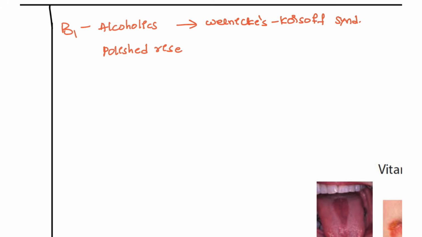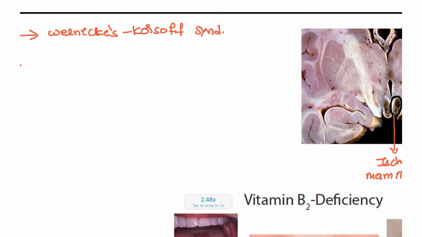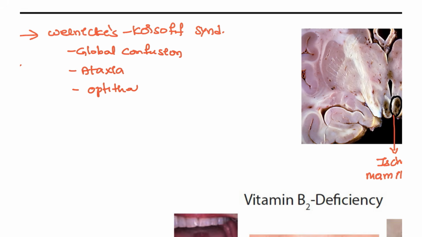Wernicke-Korsakoff syndrome, right? So in Wernicke syndrome, you are going to see symptoms such as global confusion. These patients will present with global confusion, and also they will have ataxia, gait abnormalities, and ophthalmoplegia. Ophthalmoplegia is also seen in this patient. These are the three symptoms.